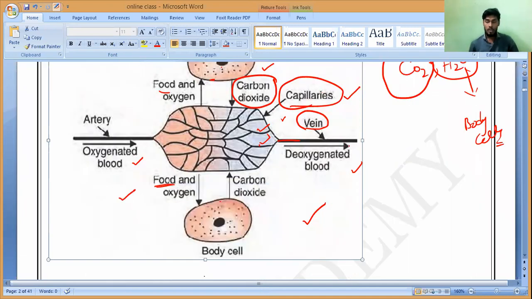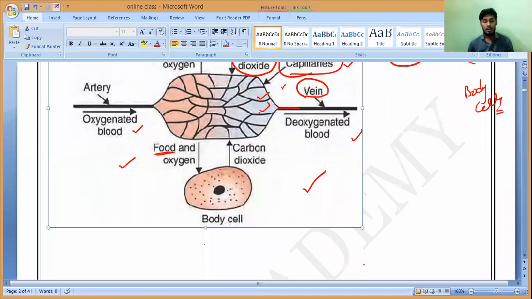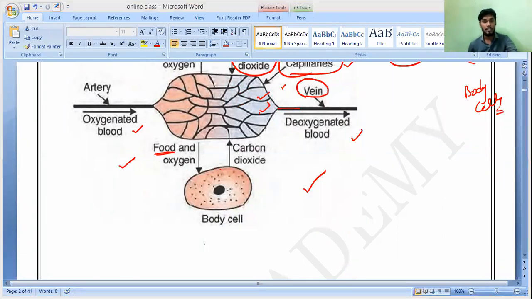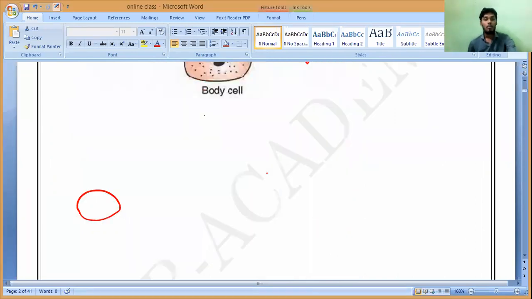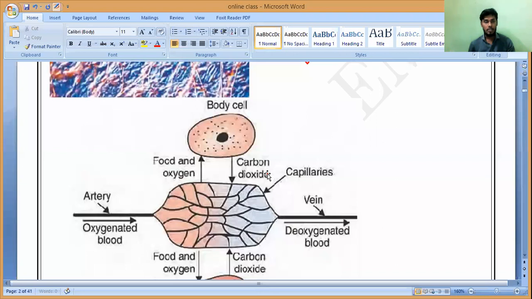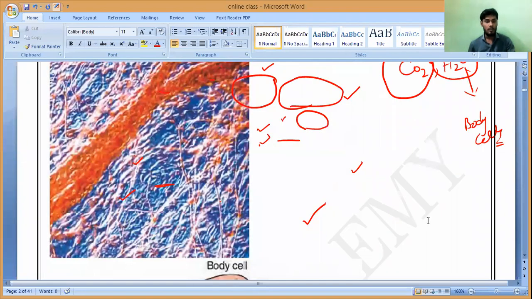Even I will show you the real picture of these capillaries, which has been captured by a recent, advanced microscope. The picture captured by the microscope is called as what? Micrograph. So, this is the picture you can observe.